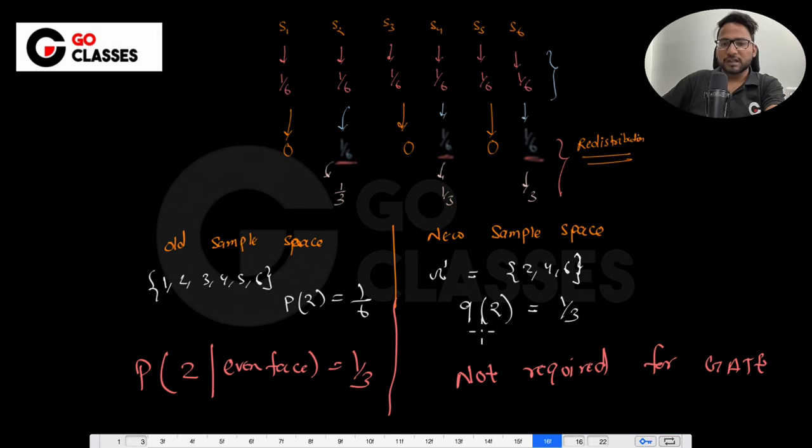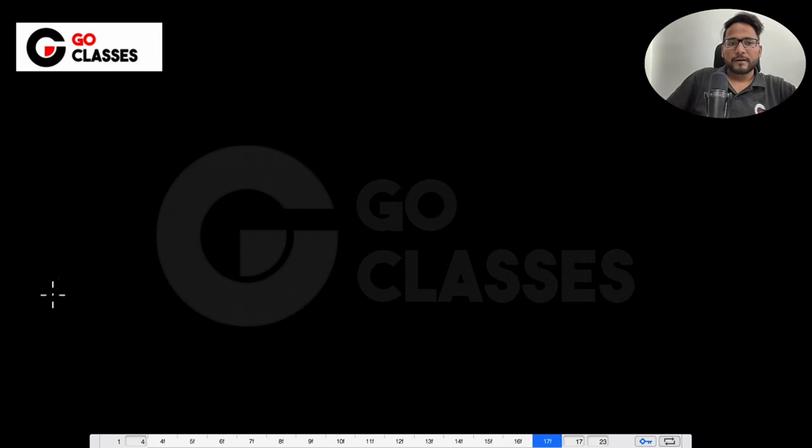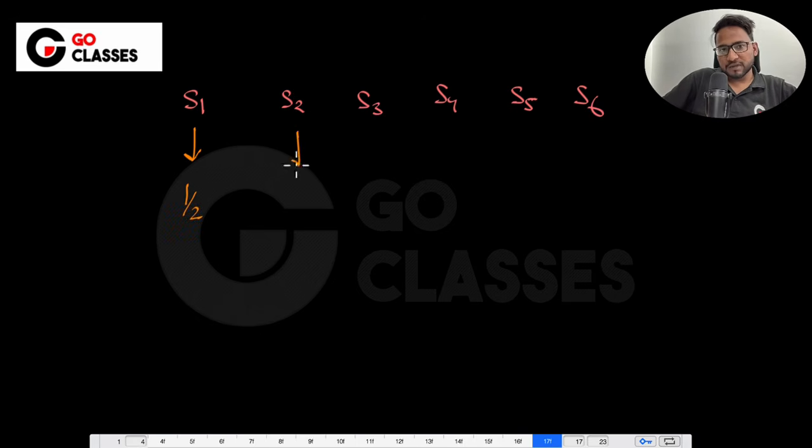Now let me give you one more example. Let's say you have some sample space S1, S2, S3, S4, S5, S6. Let's suppose these are the 6 outcomes. Suppose this one has 1 by 2 probability, maybe this one has 1 by 8, maybe this one has 1 by 4.